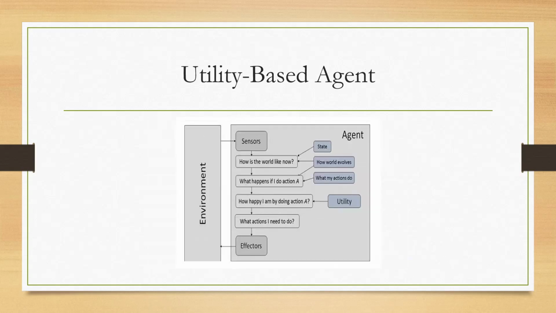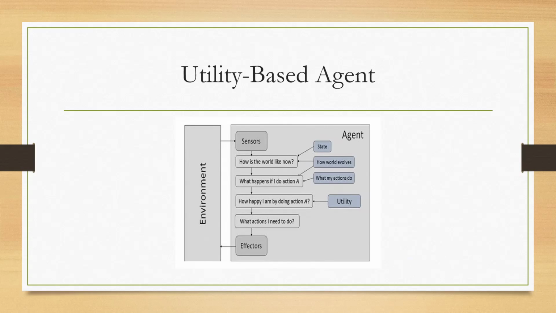Next we will move on to the utility-based agent. The same concept, repeated once again. Here also we have an agent, a sensor, effectors, and an environment. Already I told in the previous video, and now we will see the characteristics of the utility-based agent. It considers multiple goals or preferences and chooses the most useful actions. So here it is going to consider multiple goals or preferences and choose the most useful actions.